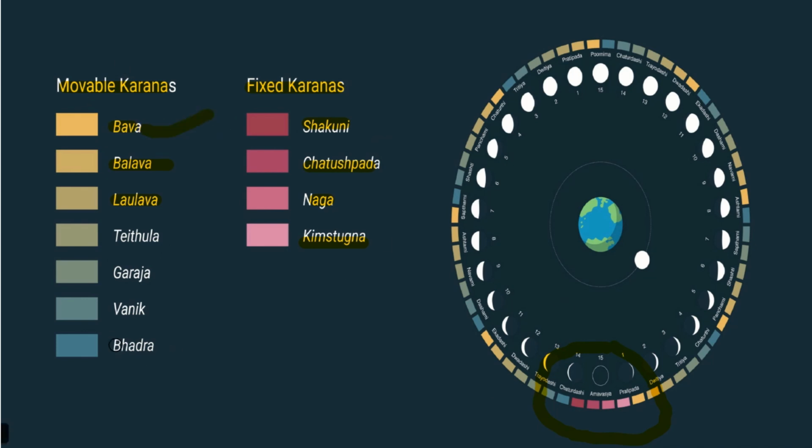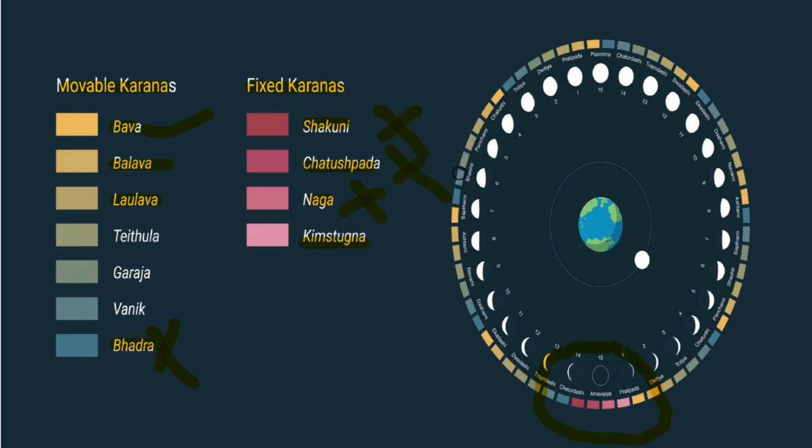But this Bhadra, or Vishti, if there is this Karana, then you can straight away ignore it because it is very bad. And these fixed karanas, Shakuni, Chatuspada, and Naga, are extremely harmful karanas because these are the lords of the serpents, like Rahu and Ketu.